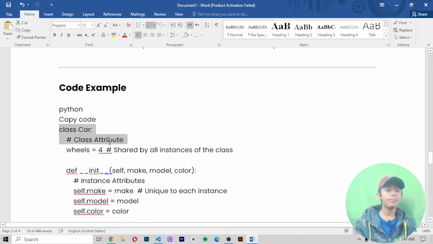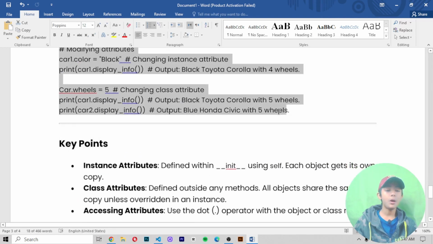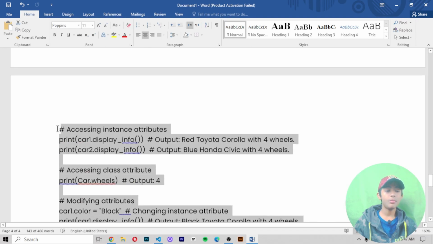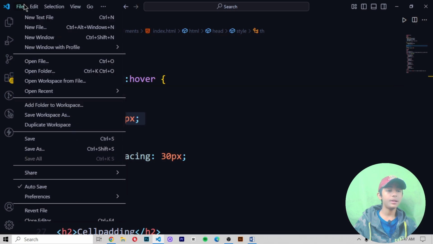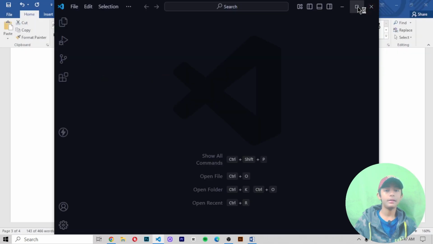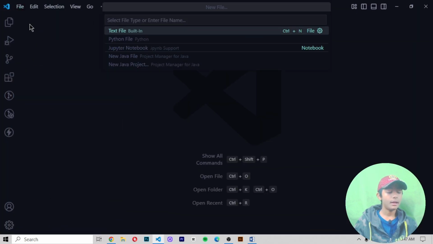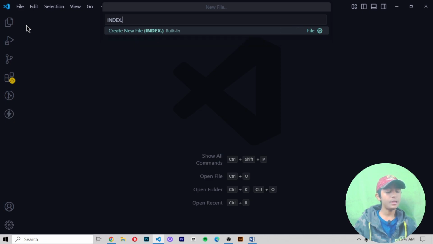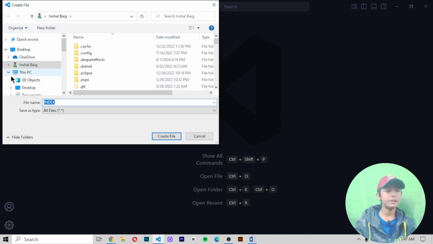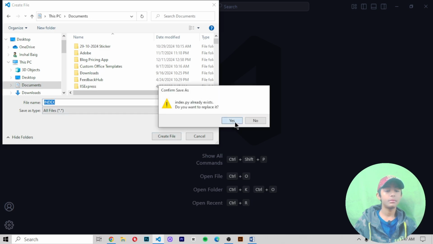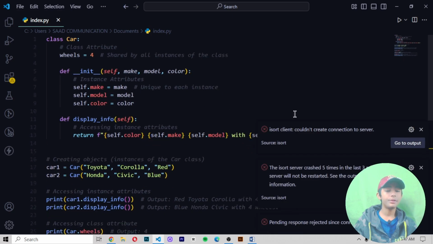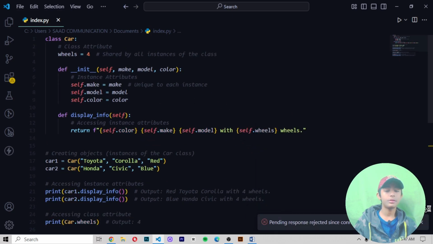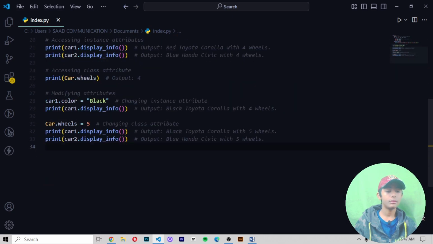This is one code example here, you can see it. So let me copy this code. Then let me go to my Visual Studio Code and create a new window. And then I am making one file by the name of index.py, and I am making this file in my documents. Now, first of all, let me show you all the code which we have written down.